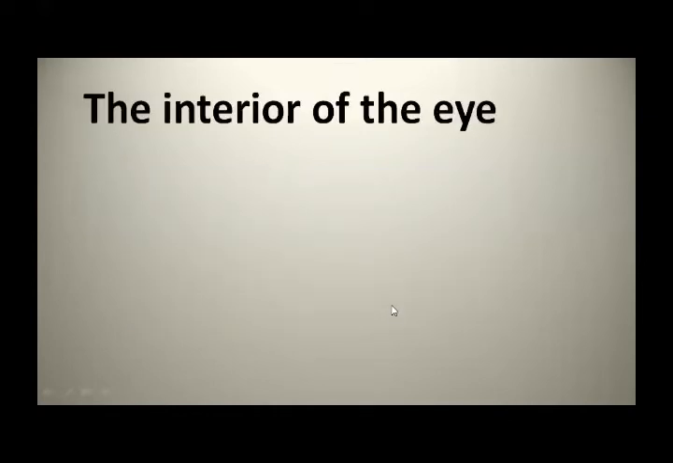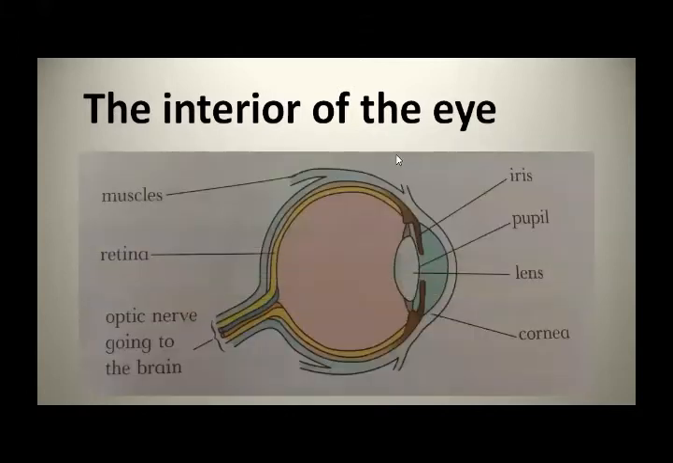Now I am going towards the interior of the eye. This is the interior structure of the eye, or the inner part of the eye. It is one of the important sense organs in the human being. This part includes iris, pupil, lens, cornea, muscle, retina, optic nerves. These are the parts of the interior structure of the eye. Have you got it? So let's start from the iris.